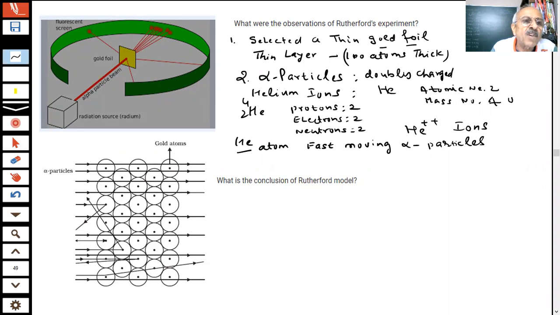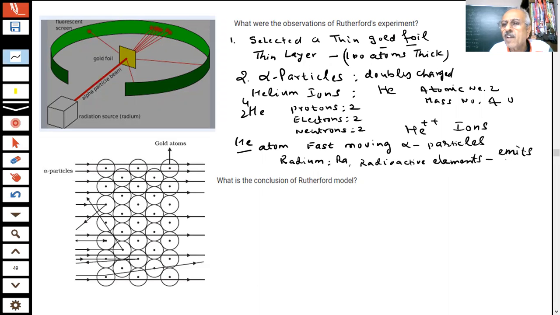Here is a setup of the experiment. This experiment was designed by Rutherford. You can see I have here a box, and I'm saying radiation source. It has radium, student. Radium is a radioactive element. What is radium? Radium, Ra, this is a radioactive element. What do you mean by radioactive element, student? It will emit certain radiations, and it emits alpha particles.